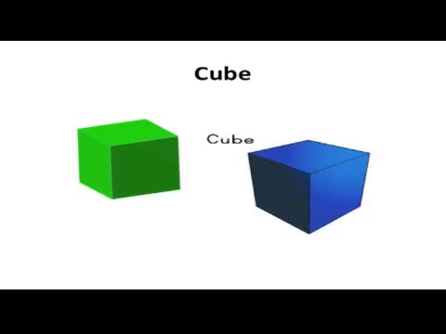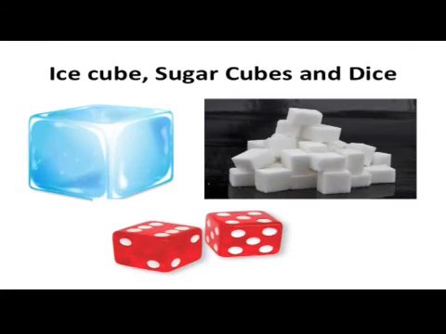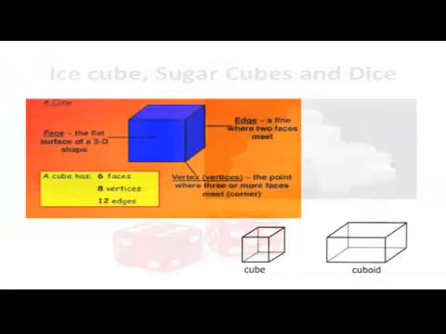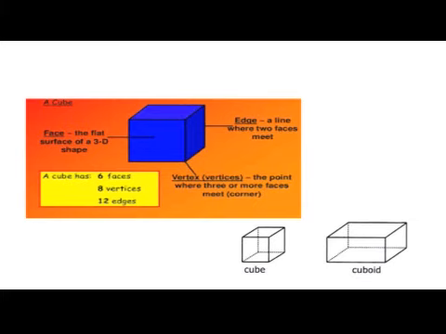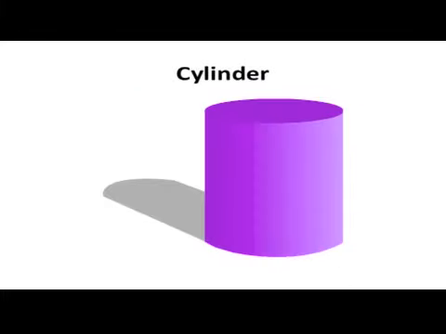Now coming to cube. A cuboid whose length, breadth and height are equal is called a cube. Examples: ice cubes, sugar cubes, dice, etc. are all examples of cube. Clearly, a cube has 6 square faces, 12 edges and 8 vertices. Now we will see about cylinders.